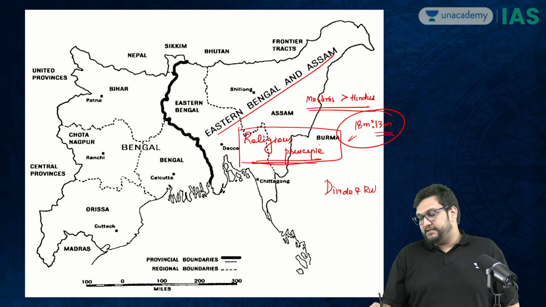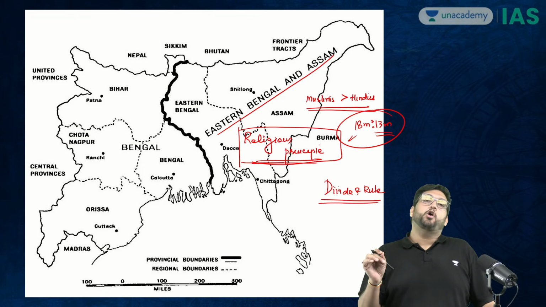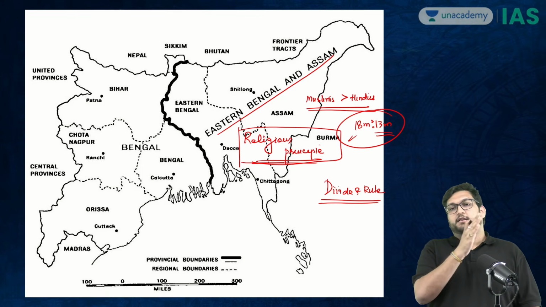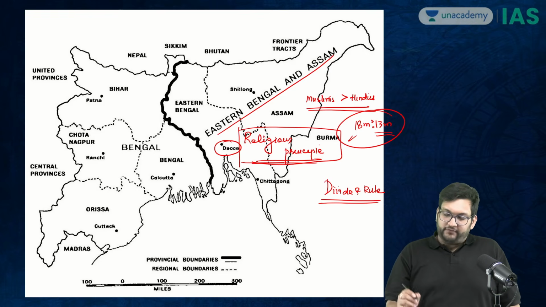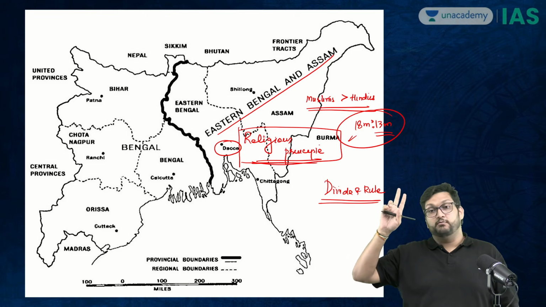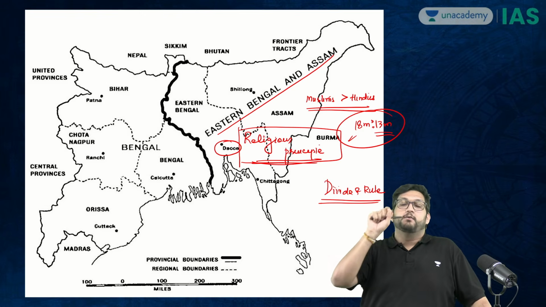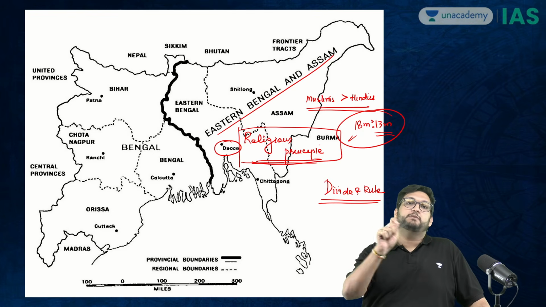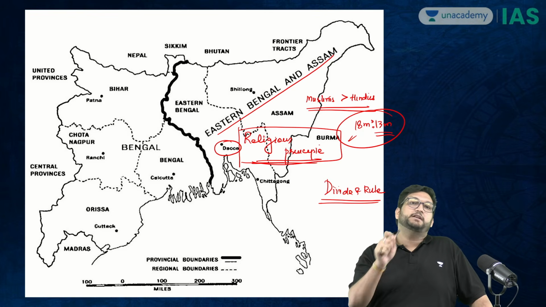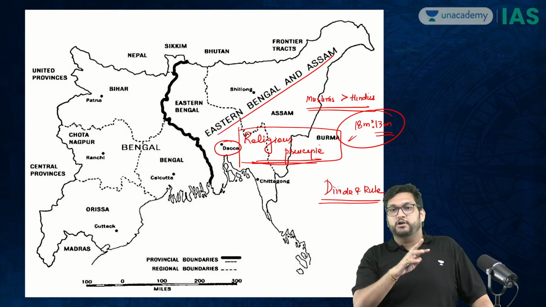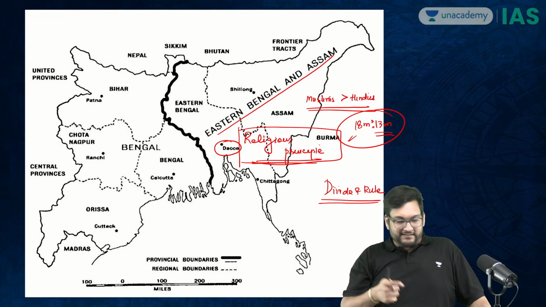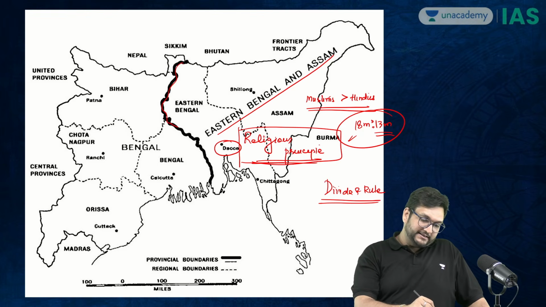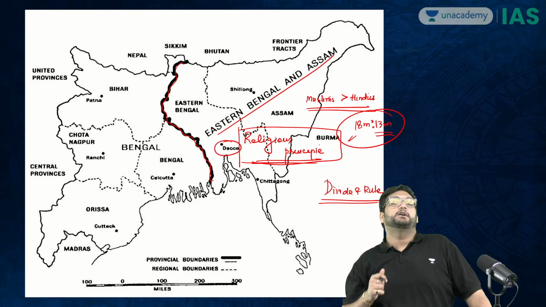The idea was very simple: create incongruency in the interest of the Muslim and the Hindu, and the idea that you are better off in a separate province, because the Muslim elites, not the Muslim people, would get better representation, more seats in a divided Bengal than a united Bengal, because their population in absolute terms is actually not higher. It is just that when you divide the line the way Curzon is dividing, then you get this 18 is to 13.